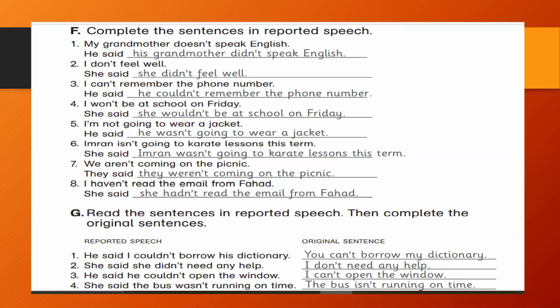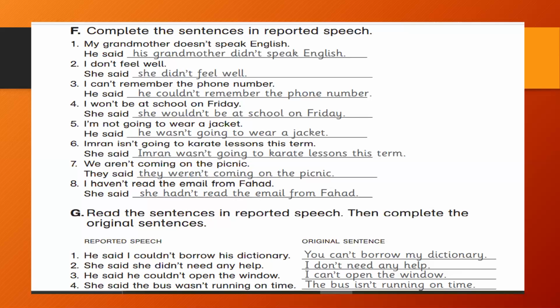She said she didn't need any help. I don't need any help. He said he couldn't open the window. I can't open the window. She said the bus wasn't running on time. The bus isn't running on time. Now here the past has been changed into present and also there is a change in subject.